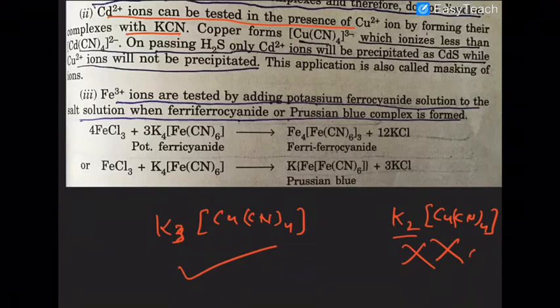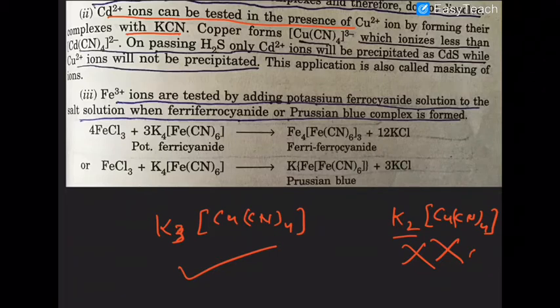During the forming of the complex, the copper becomes +1. That is a different story. But remember that in order to distinguish between copper 2 plus and Cd2 plus ion, we require the passage of H2S. Cadmium sulfide will give you a black precipitate, so it will settle down at the bottom, while the copper complex will remain stable.